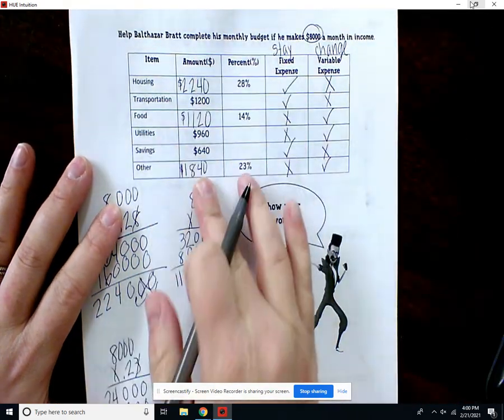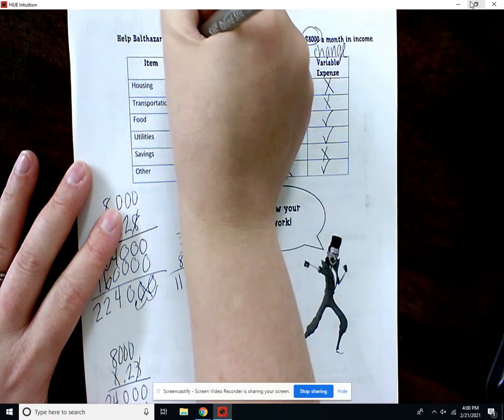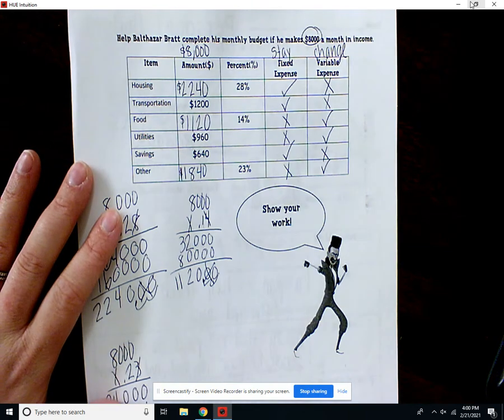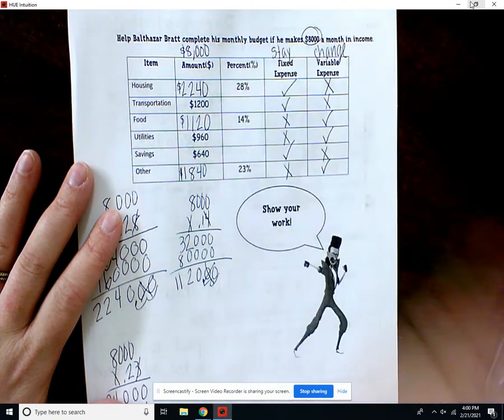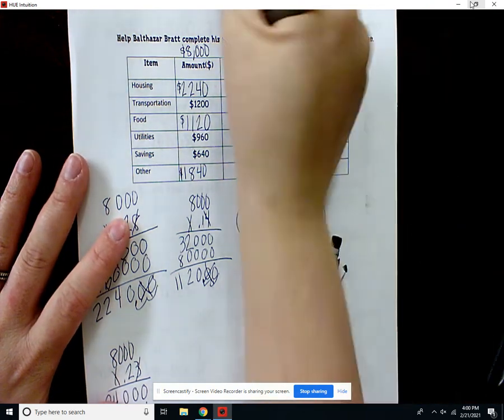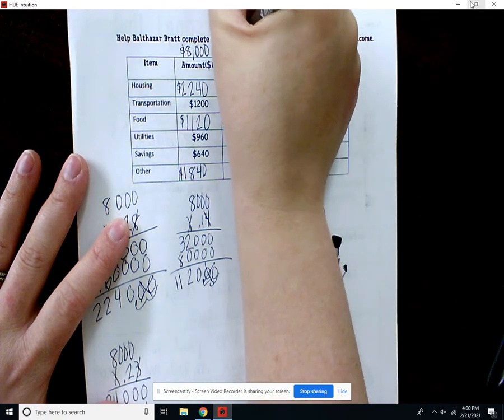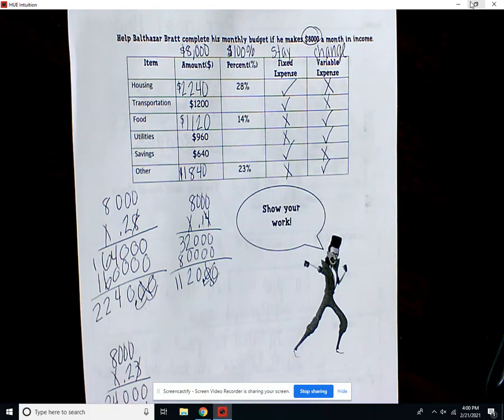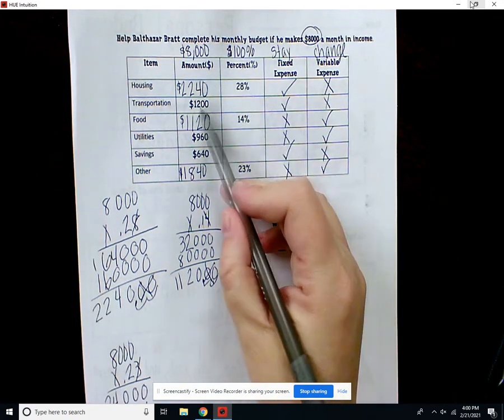Okay, so what you should know, and I'm not going to make you do this, is that this total right here, which is all amounts, has to add up to 8,000. So if we wanted to, we could add all these up and it will equal 8,000. So for the percent, all of this is going to have to equal 100%.